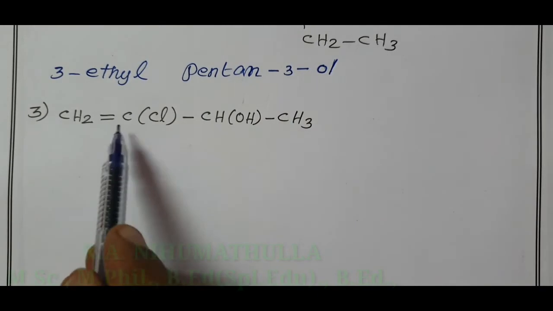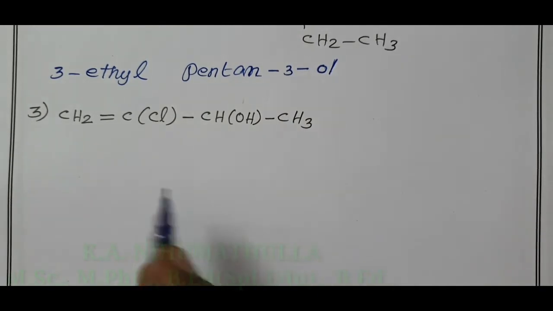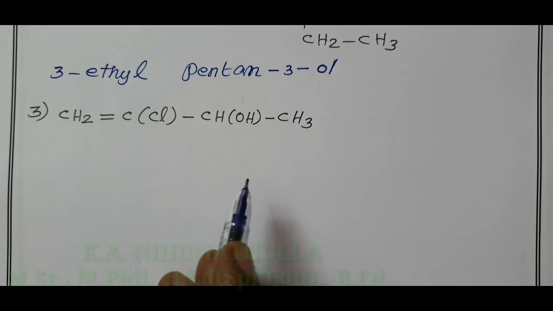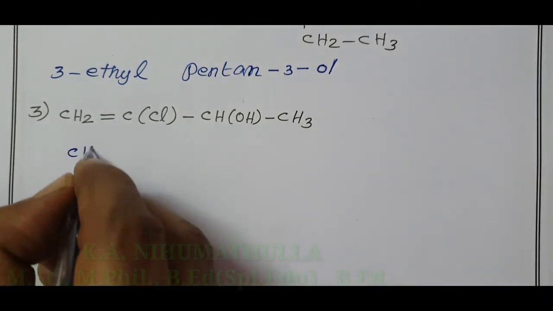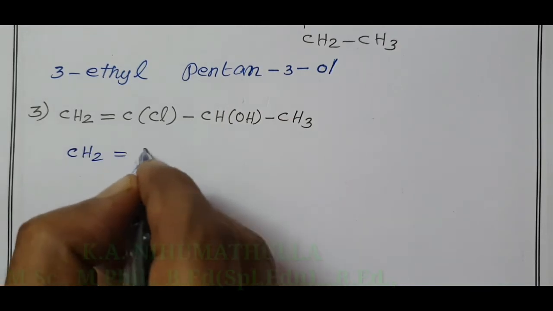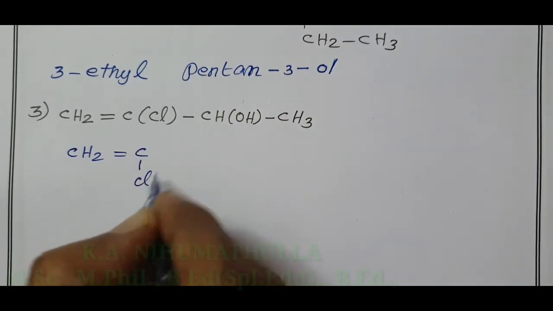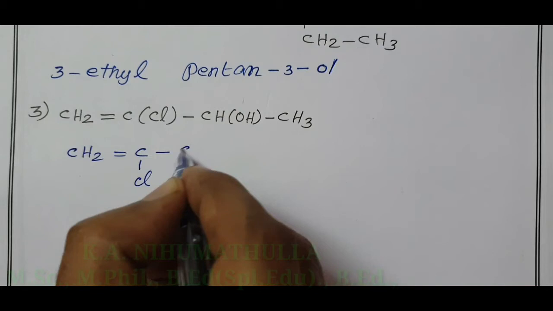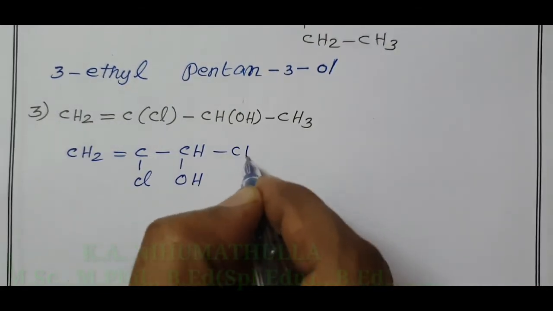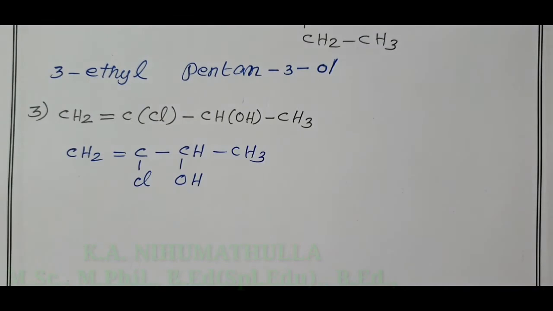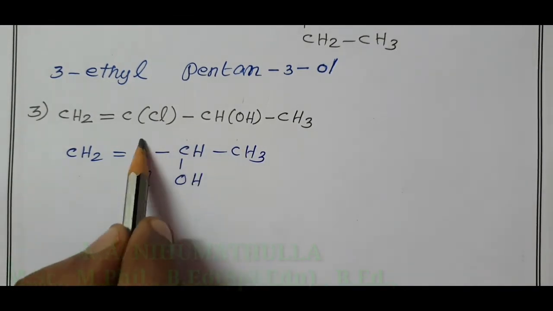Come to the next compound. CH2 double bond CCl CHOH CH3. Now I write this compound in actual direct form. CH2 double bond C, Cl is in the side chain. Here you have one CHOH in the side chain and CH3. When you give numbers, the OH should get the lowest number. 1, 2, 3, 4.